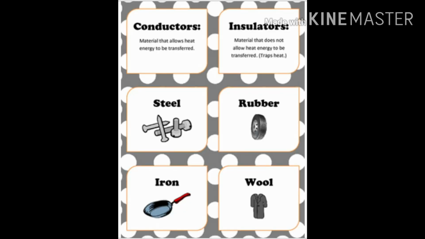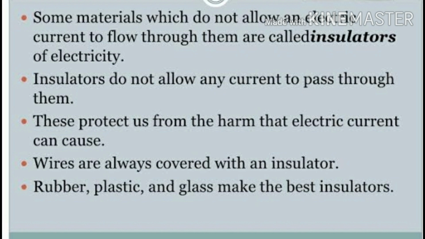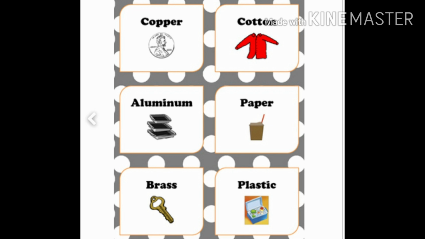Now look at the picture. What do you see? It says conductors and insulators, and you can see some steel object, rubber object. So what are they? The conductors are the materials which allow electric current to flow through them. Conductors have free electrons, and that's why they are good conductors of electricity, such as aluminium and silver. But some materials which do not allow the electric current to pass through them are called insulators. They do not allow any current to pass through them because they do not have free electrons.